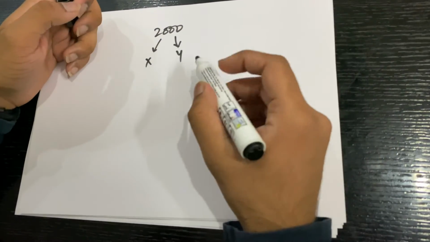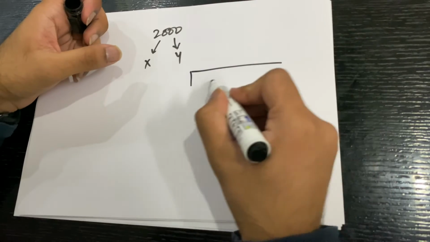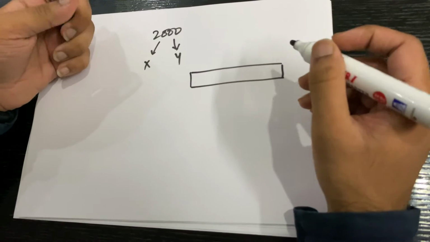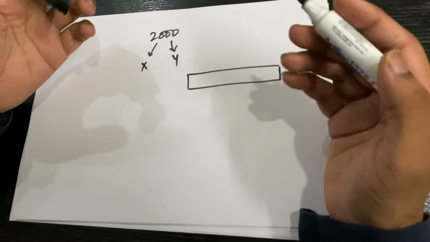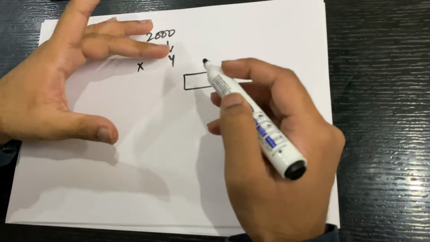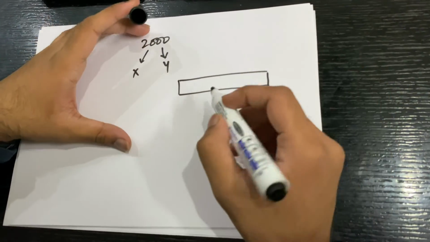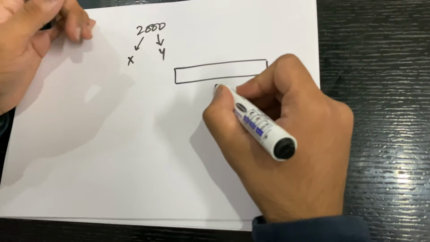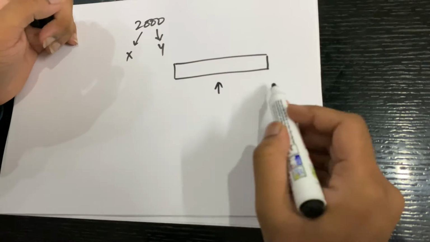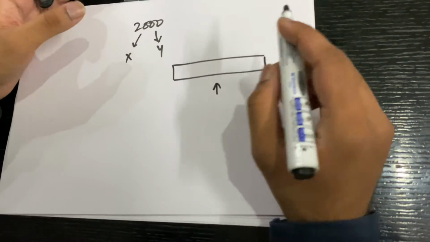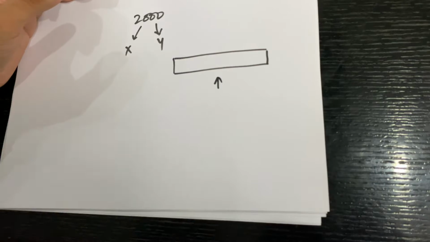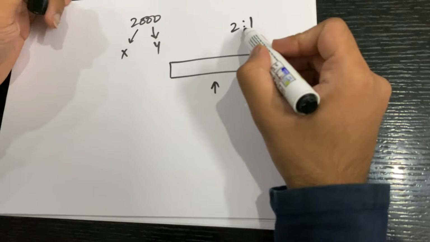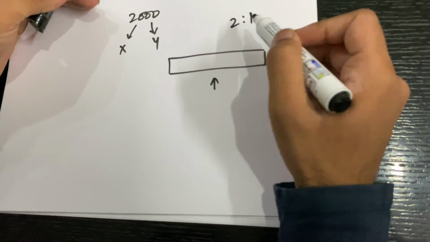To solve this question, we can assume the boss wants to divide a chocolate stick between X and Y, and we have to find the probability that X gets twice as much chocolate as Y. The chocolate can be broken from any point. So let's assume there is a pointer stick, and wherever the pointer stick lands, we'll break the chocolate from there. The pointer stick can land anywhere. We need the scenario where the chocolate is broken into 2:1 ratio or greater than 2:1 ratio.